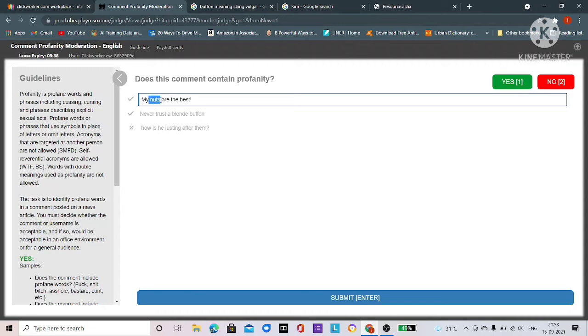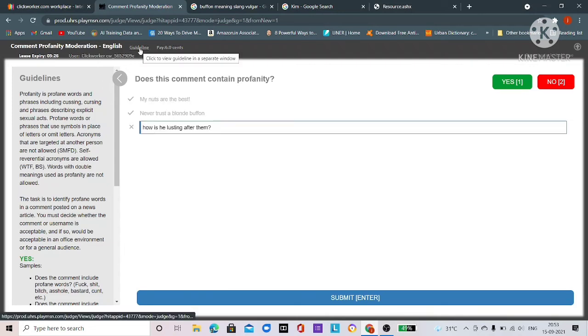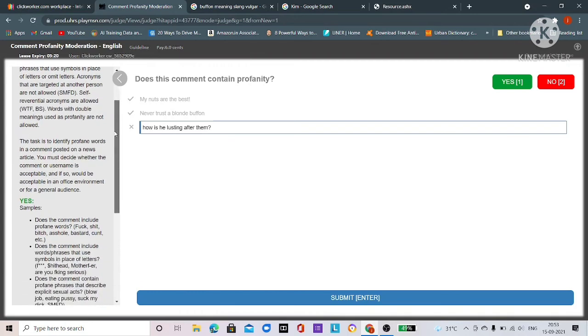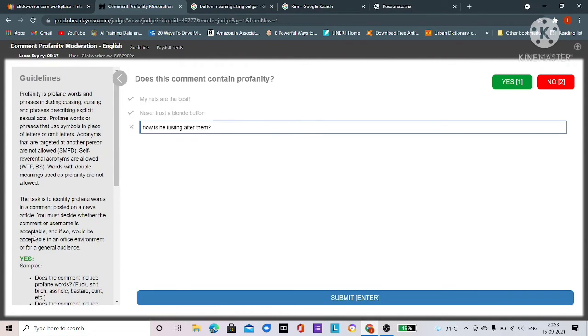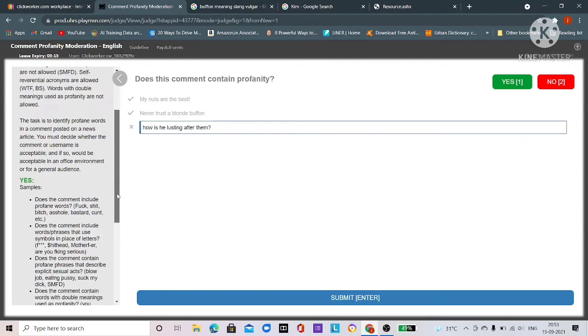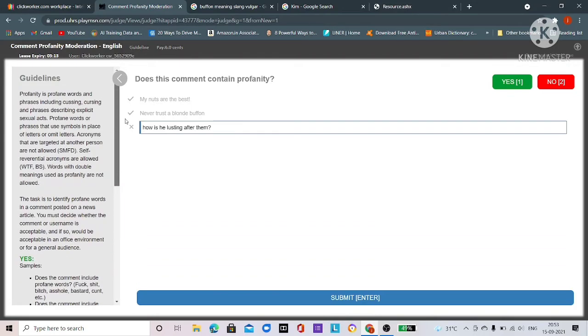They are putting acronyms like A star star HOLE. So you need to first of all study the guideline, then appear for the certification, and after that you need to censor these types of comments which contain profane words or cursing words.